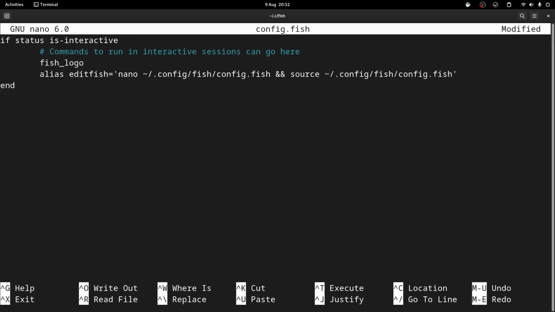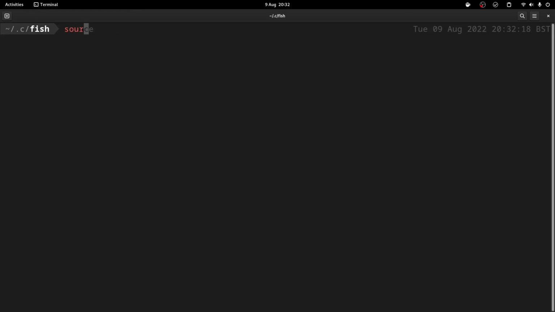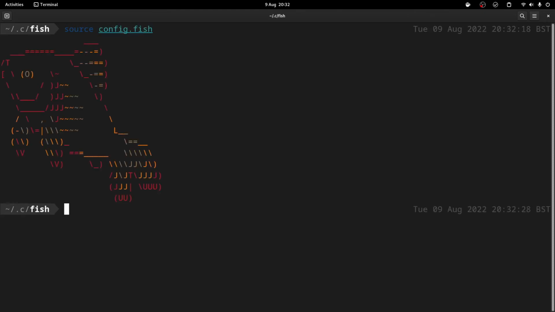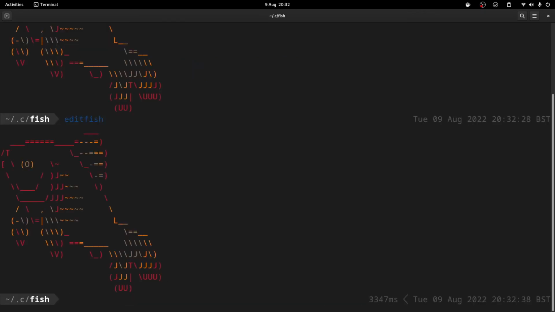I'll come out of fish. I didn't source it that time because I didn't use the alias, but if I was to source config.fish, now it's done it, so I should be able to write edit_fish, and it goes back into there, and then if I come out of that, yeah, it's reloaded it.